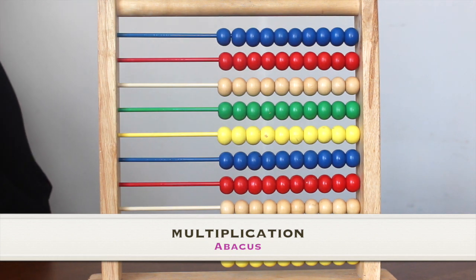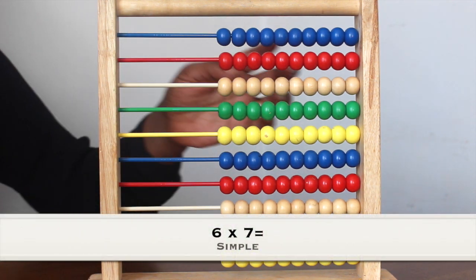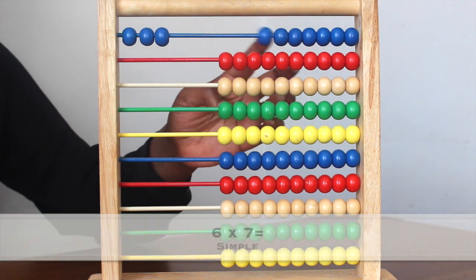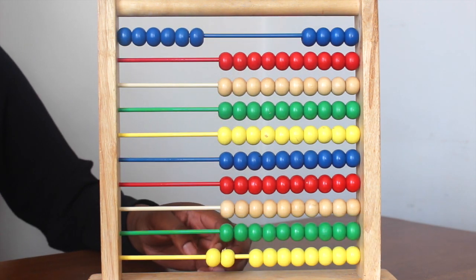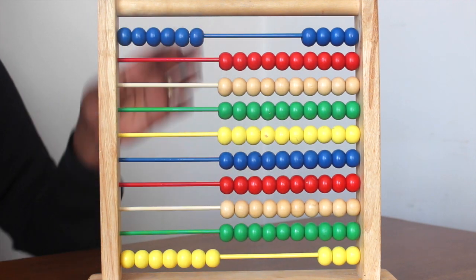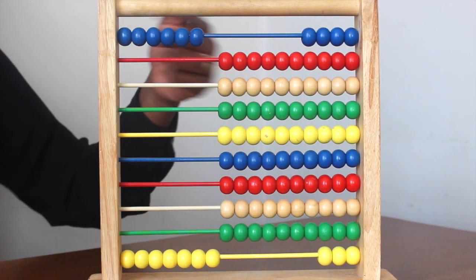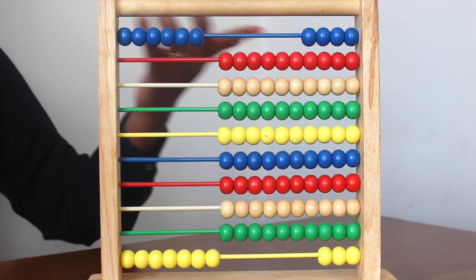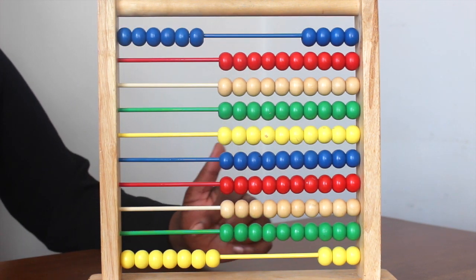Multiplication is a bit different. So for example, 6 times 7, you go 1, 2, 3, 4, 5, 6 times 7: 1, 2, 3, 4, 5, 6, 7. As you can see, these both are mirrored. So the top part represents the place value for ones, and the bottom one represents the place value for ones.